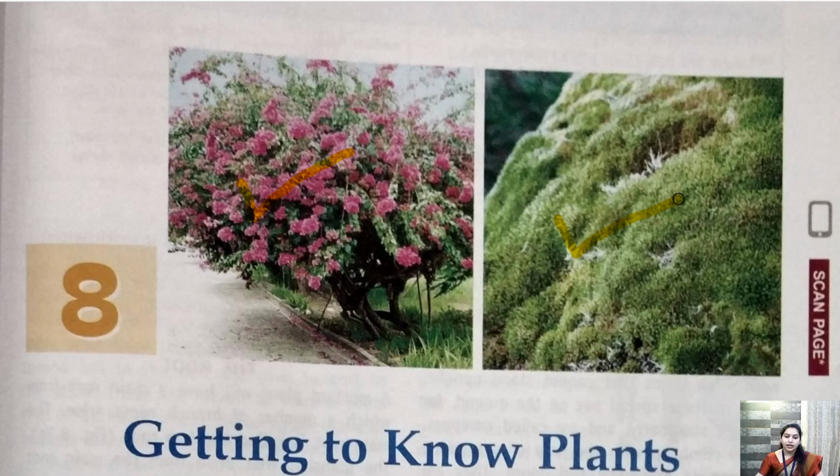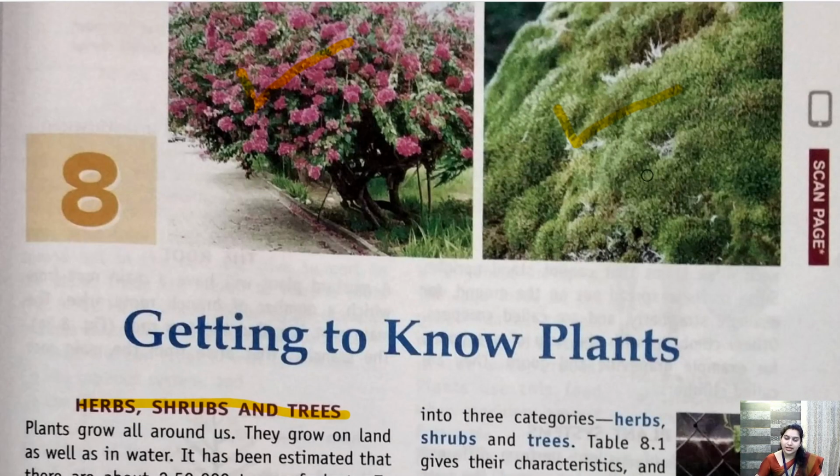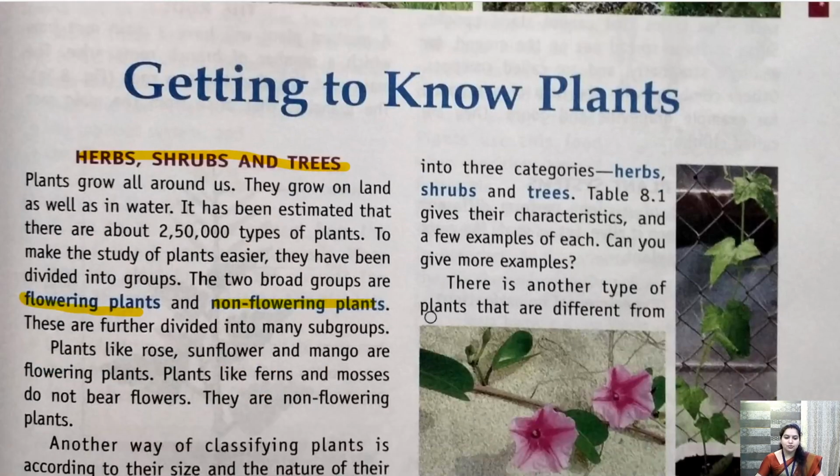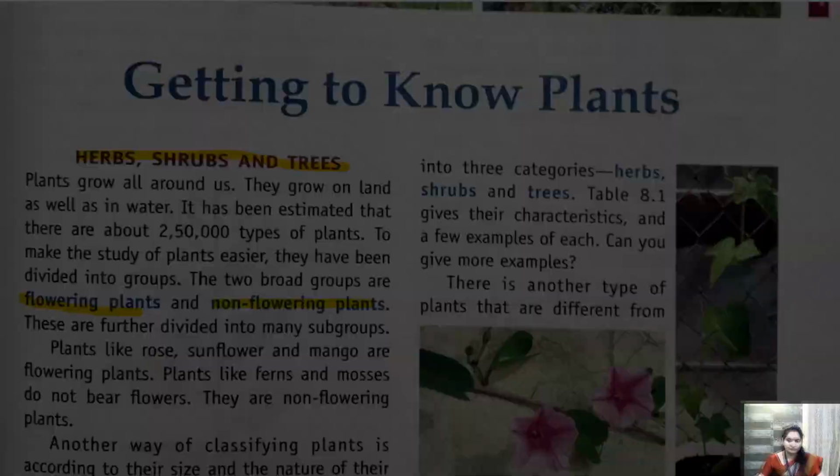Getting it? Now, apart from that, depending on the size of plants, they are also categorized into three parts, that is herbs, shrubs and trees. Before coming to this, let's see the PPT first so that it becomes clear.